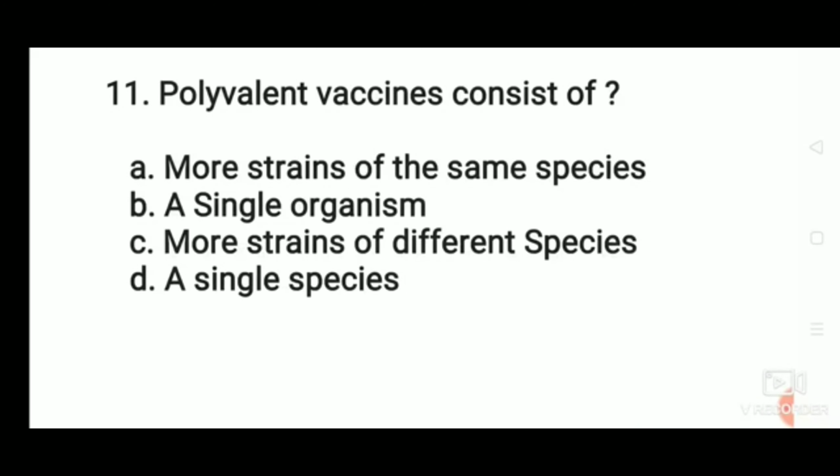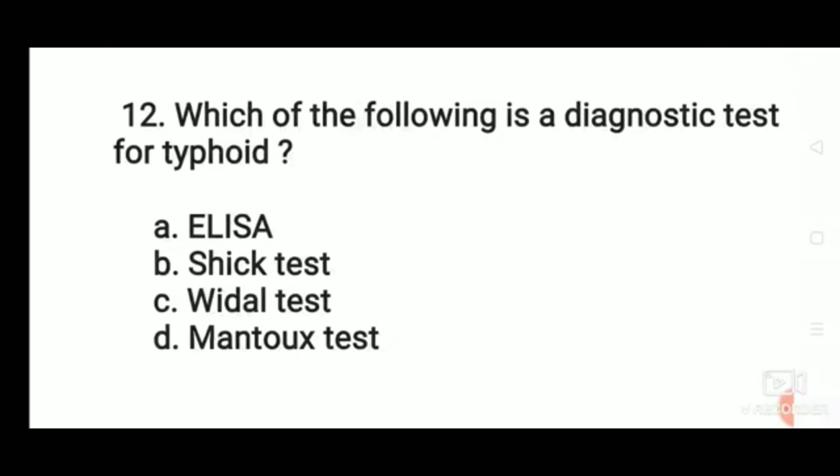Polyvalent means having a valency of 3 or more. Which of the following is a diagnostic test for typhoid? ELISA, that is enzyme-linked immunosorbent assay, Schick test, Vidal test, or Mantoux test?